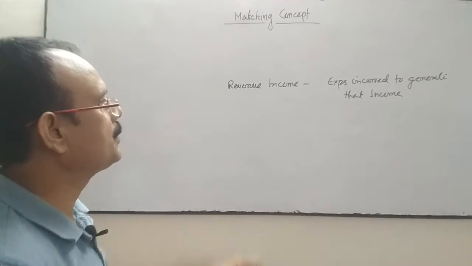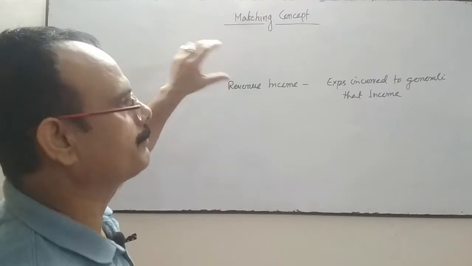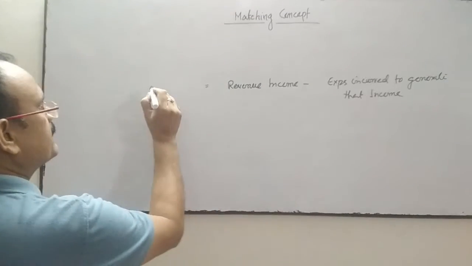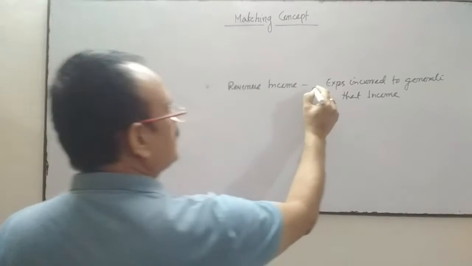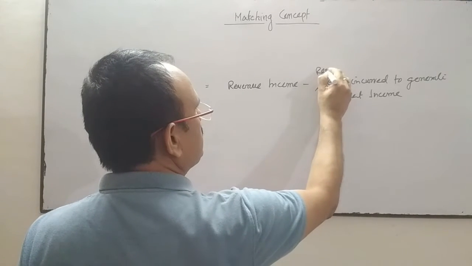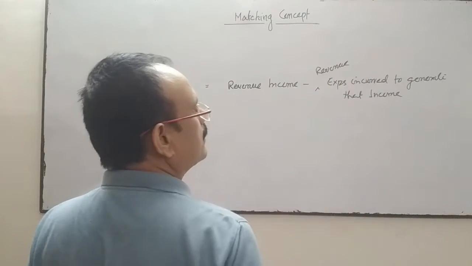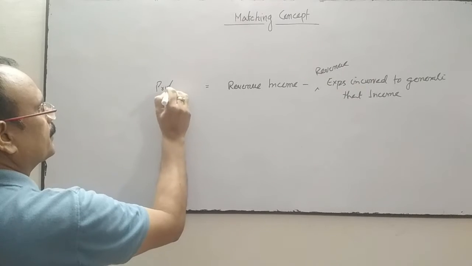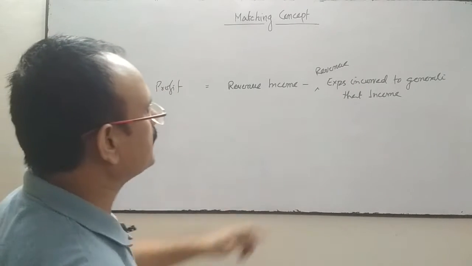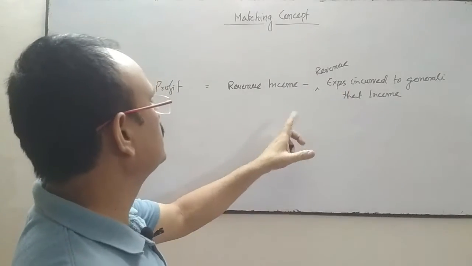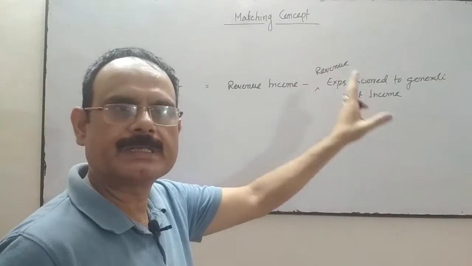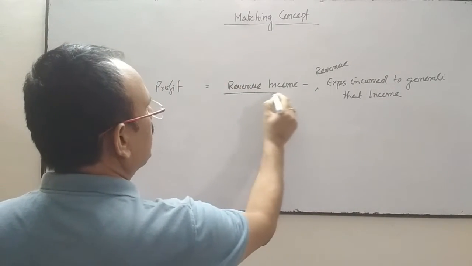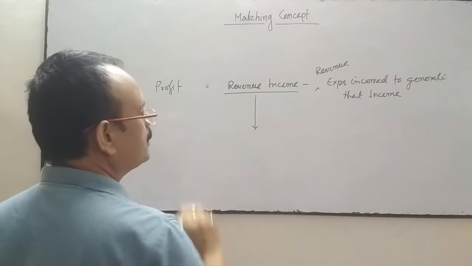Whatever expenses we have incurred to generate this revenue, when we do the comparison, if your revenue income exceeds the revenue expenses incurred to generate that revenue, then it is called profit. And vice versa, if the revenue expenses incurred exceed the revenue income, then it's a loss. Revenue means both